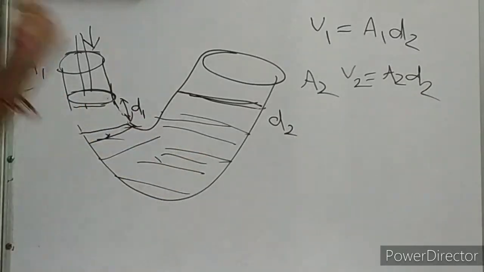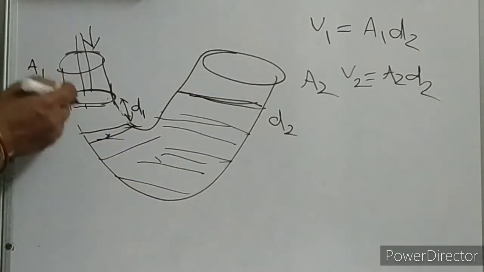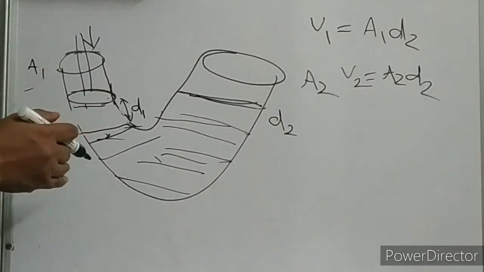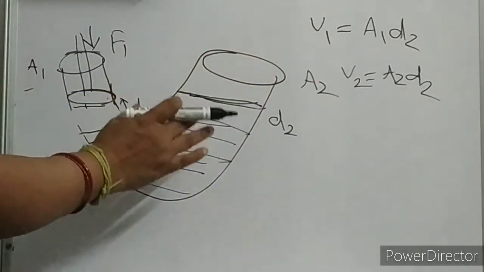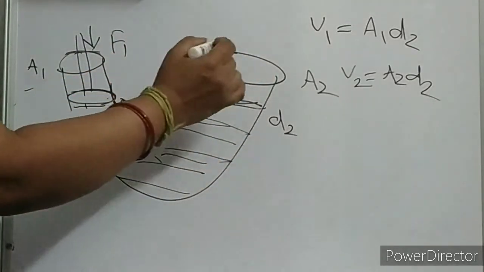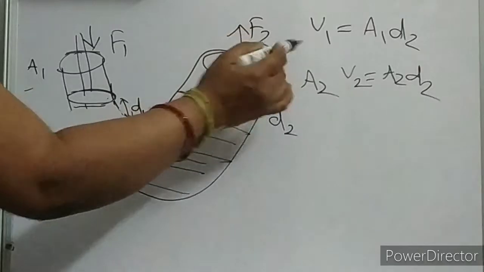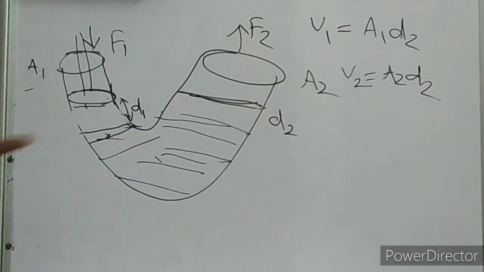And we know this volume is not changing. So here actually we are doing some work. You are displacing your liquid, so there is some positive work done. You are applying a force, let this force be F1. When this liquid is moving up, there is some force applied in this direction, so some work done is happening in this direction. Clear?